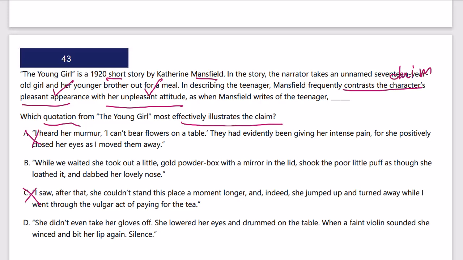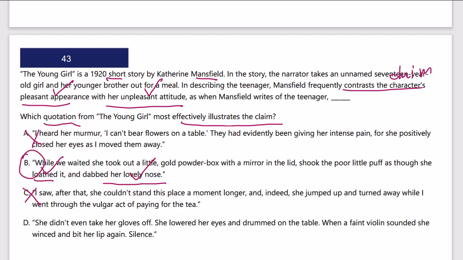B. While we waited, she took out a little gold powder box with a mirror in the lid, shook the poor little puff as though she had loathed it, and dabbed her lovely nose. So she has a lovely nose and she's interested in her appearance. This does show pleasant appearance. By the way, she loathed it. She has this attitude. It's an unpleasant attitude. This includes both. This is going to be the right answer.